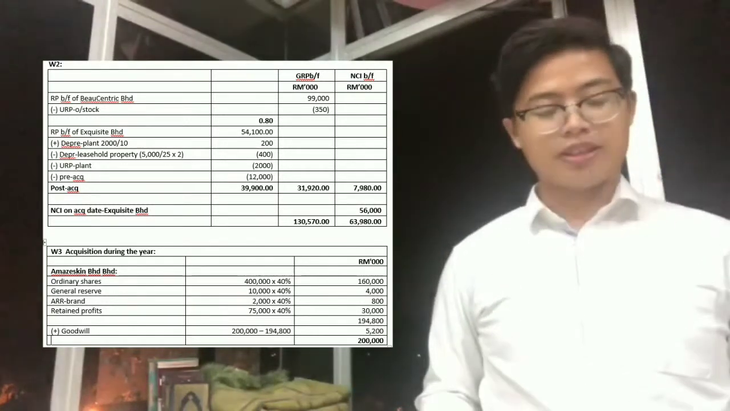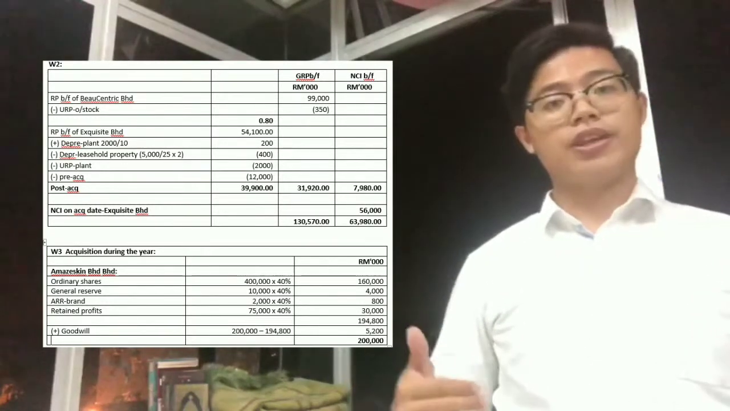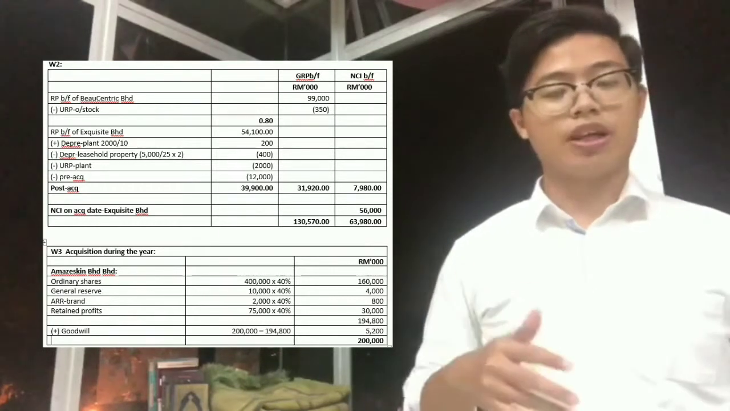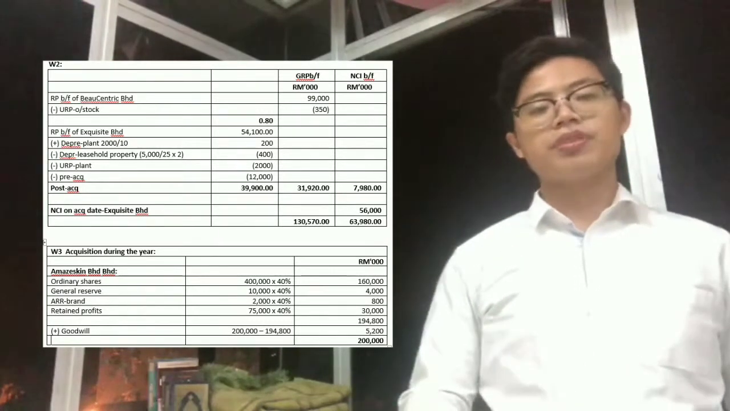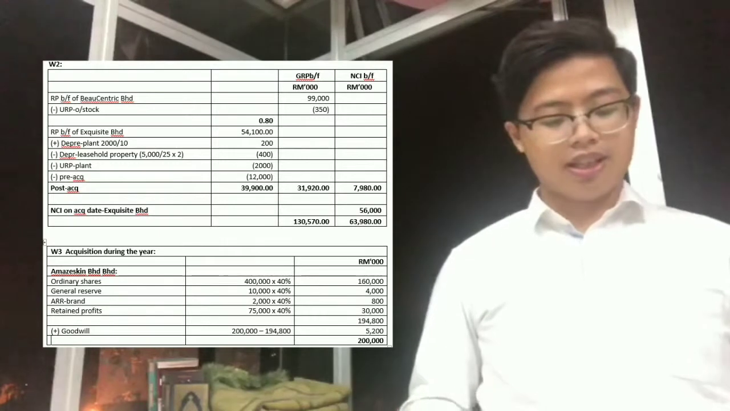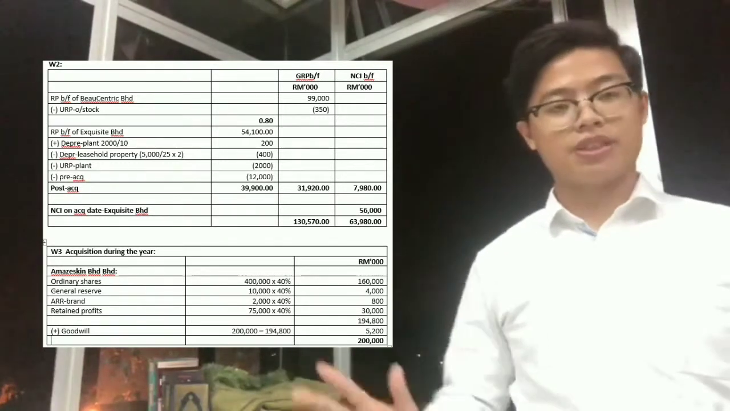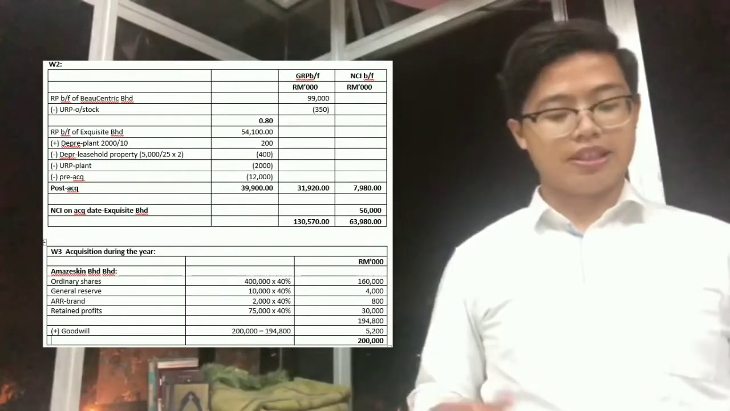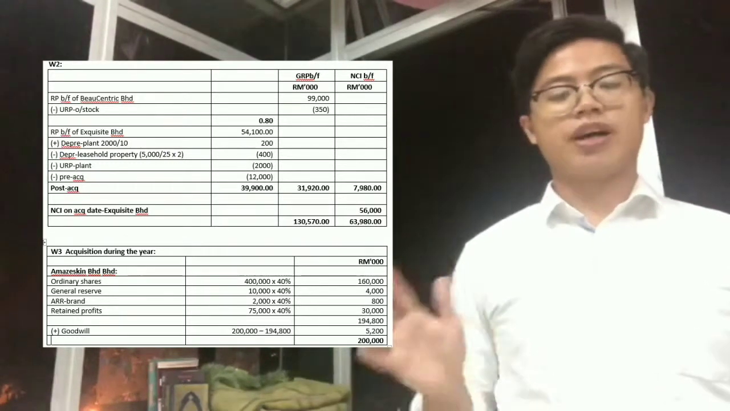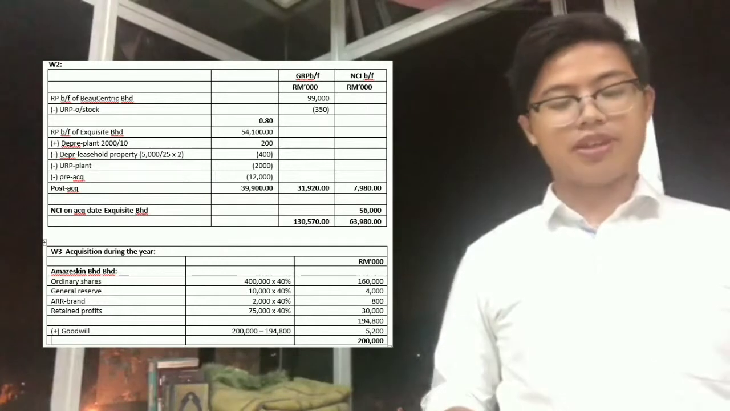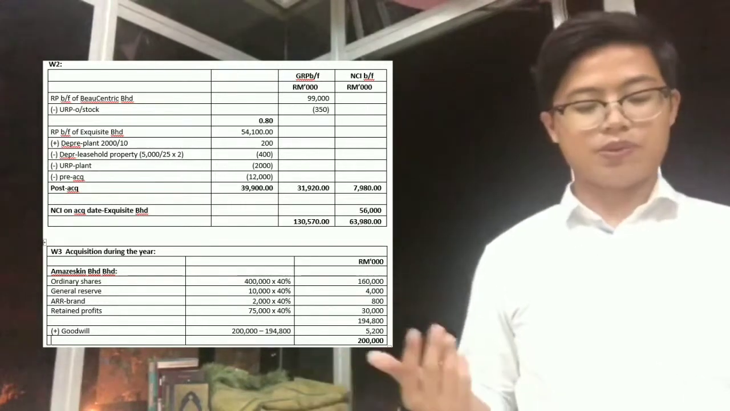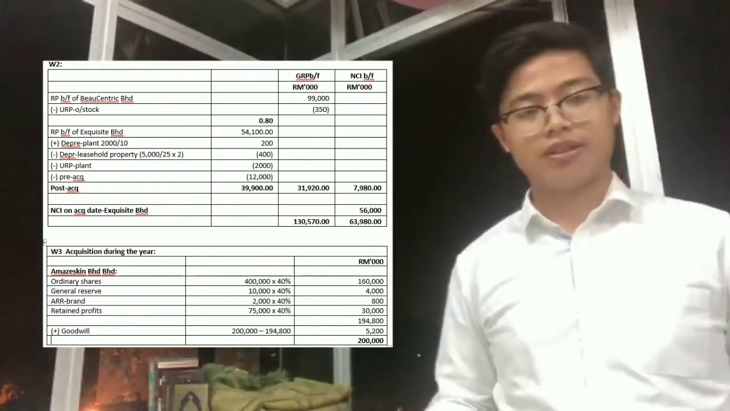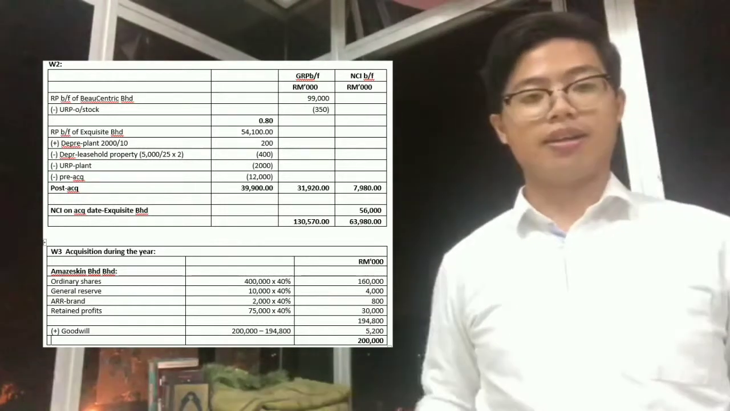Okay, the first one is based on the information that we get from the introduction, not from the additional information. We will find a depreciation of plant, which is the 2 million. You have to divide by 10 years, which we will get 200,000. So you will have to add that number.